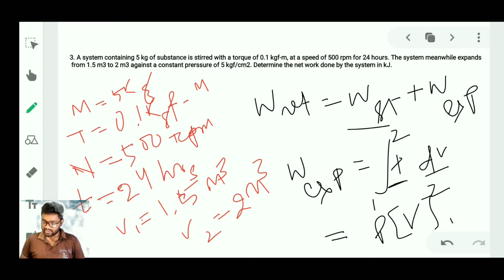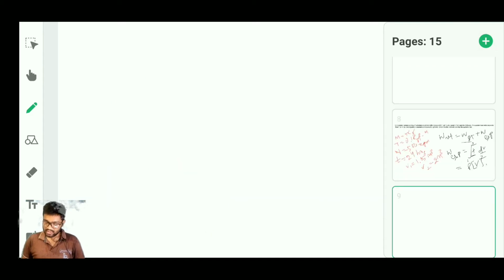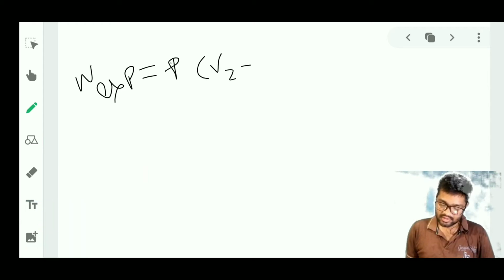So W expansion can be written as P into V2 minus V1.